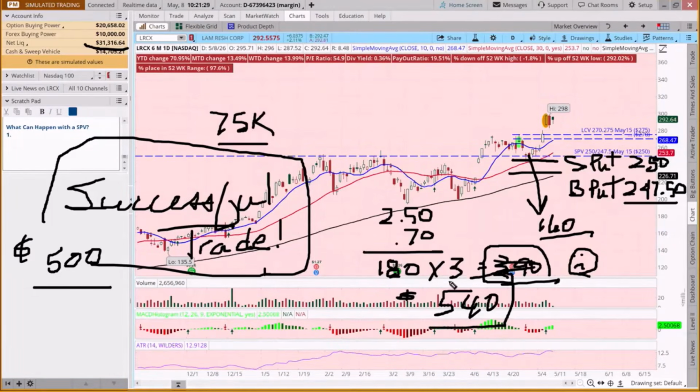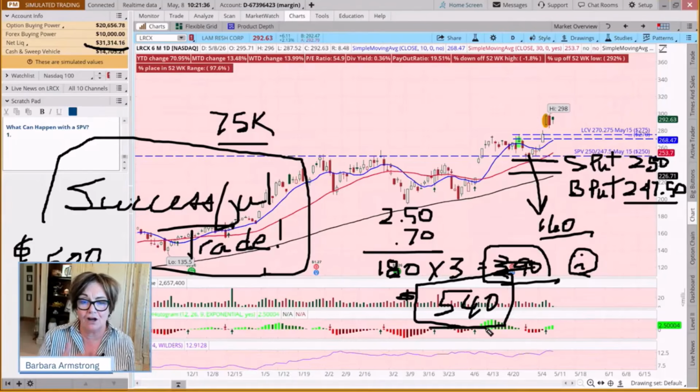And then, to add insult to injury, we also would have had some transaction fees on this. But like I said, this is a flesh wound. One of the challenges can be, and in the first 2 months of the year we had a lot of successes early in the year, when you have 6, 8, 10, 15 trades in a row go right, there's this temptation sometimes to not position size appropriately. Okay, so these were 2 trades that we did on LAM. They both went according to plan, but I wanted to go over what can happen if things don't go according to plan.